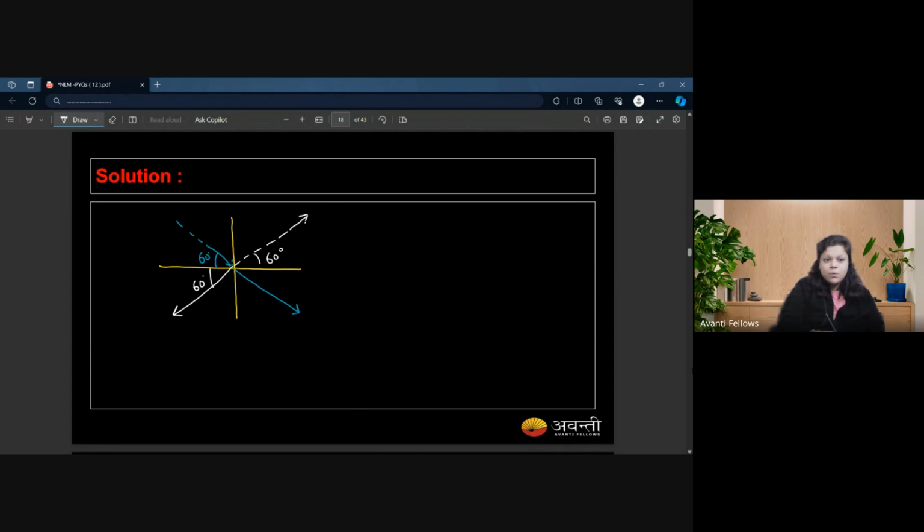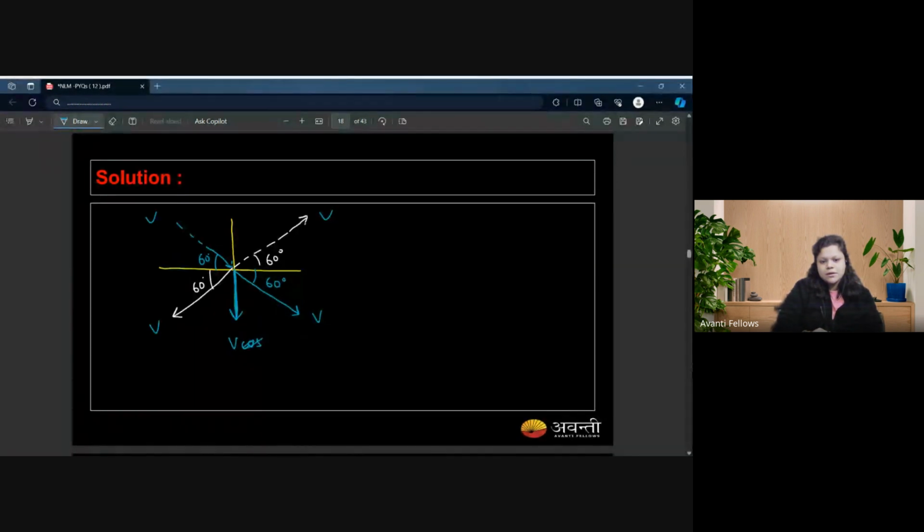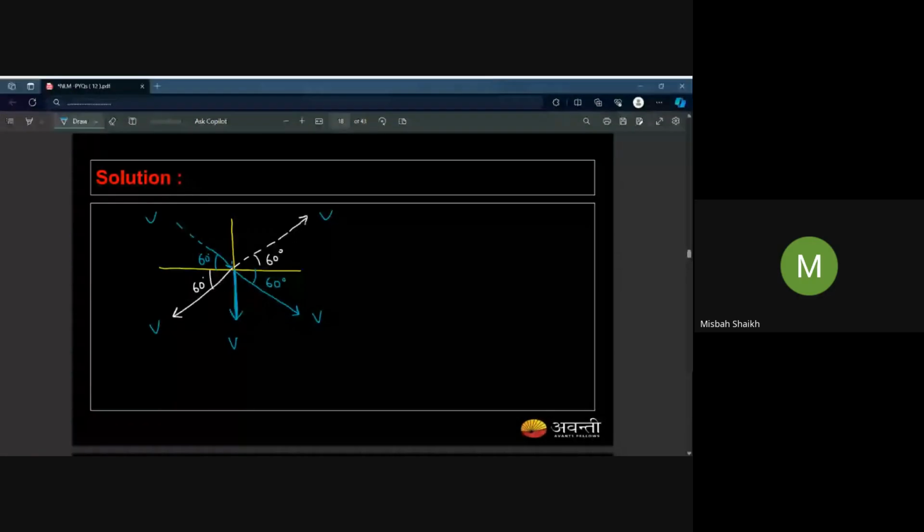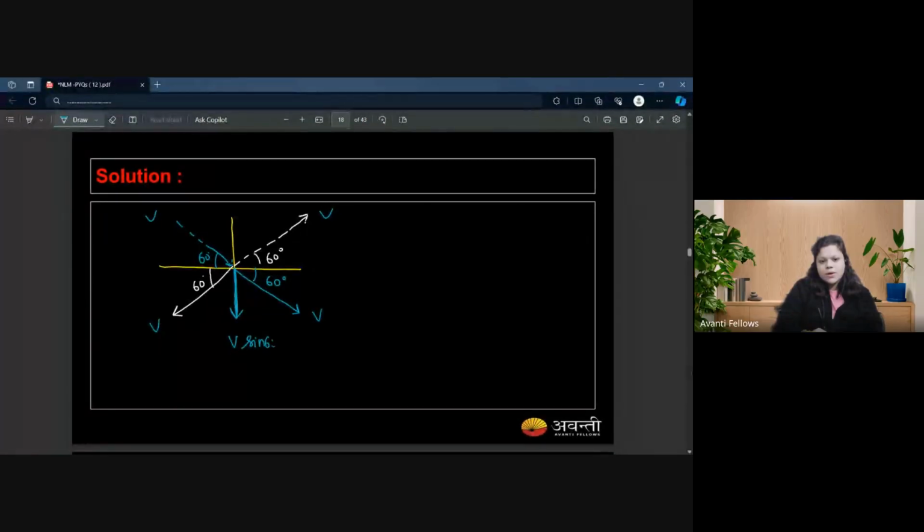And for this blue vector, you will get the same. This is 60 degrees, right? Vertically opposite angles. Just resolve the vectors. When I resolve this, I will get a negative in negative y. I will get v sine 60 degrees in this direction, and v cos 60 degrees in this direction.